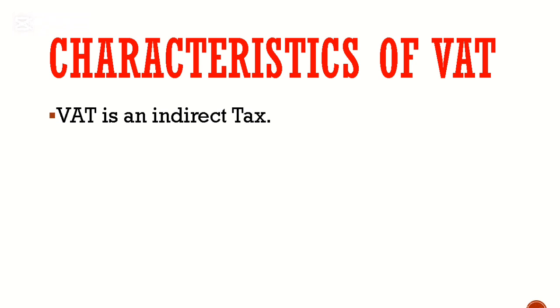Number 1, it's a direct tax, which includes the professional income taxes I told you in the first video. And there is another type, the second type of tax, which is indirect tax. So this is tax on goods and services. So VAT is part of indirect tax. So characteristic number 1, get to know that VAT is an indirect tax.